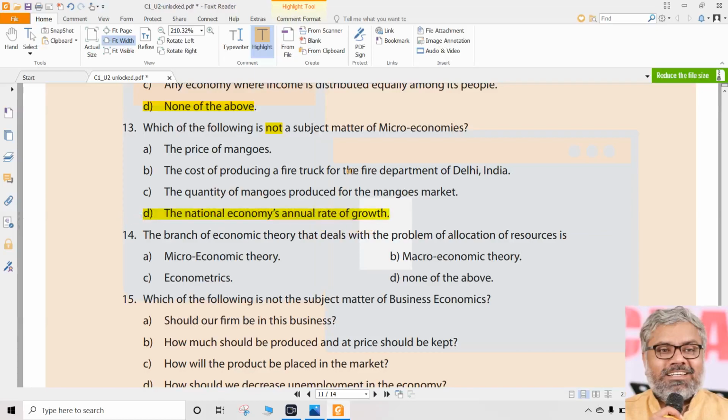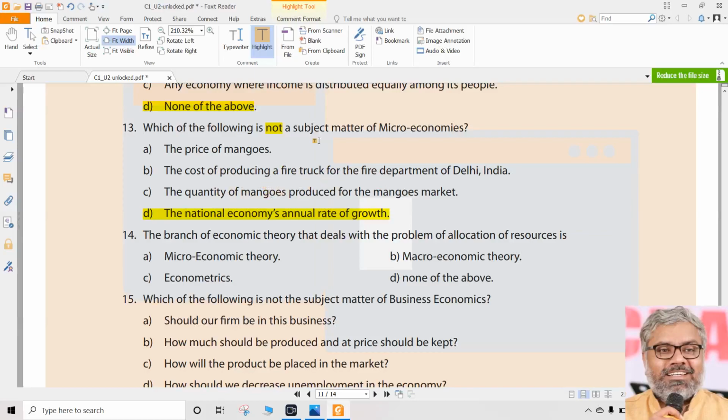So which is macro here? Is mangoes macro? No, mangoes is limited to only one product. All these things are talking about only one thing. So A is talking about only mangoes, C is talking about only mangoes. It's only about one product, not about a country, not about an economy as a whole. Same with B also. It is talking about one product, that is fire truck. So that is not something which is macro.